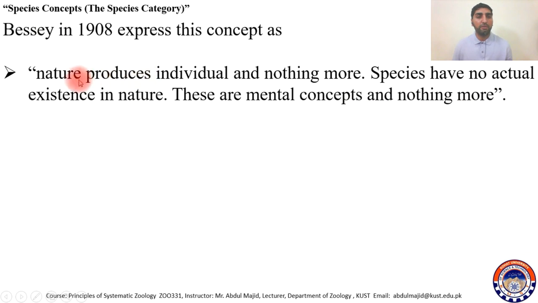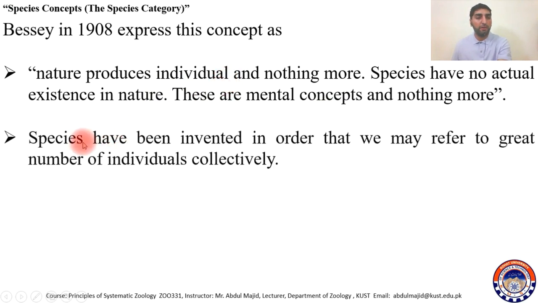These are mental concepts of human beings and nothing more. So according to Bessey, species is nothing but a mental concept. We mentally produced the term species, and there is no such thing; nature only produces individuals. Species have been invented in order that we may refer to a great number of individuals collectively.